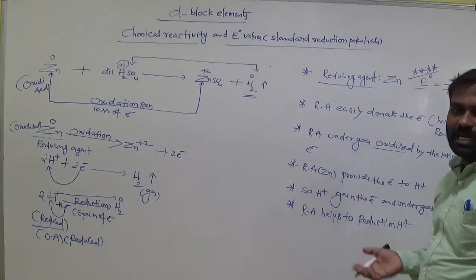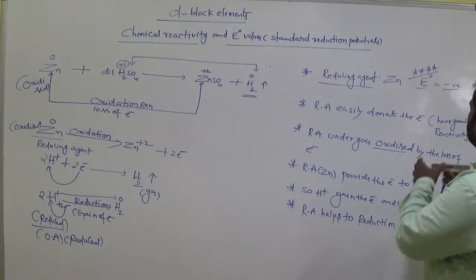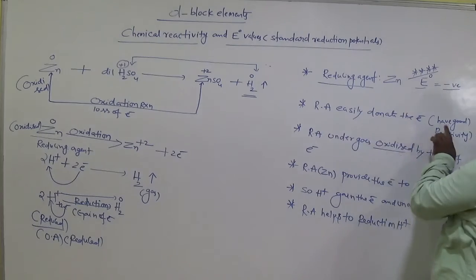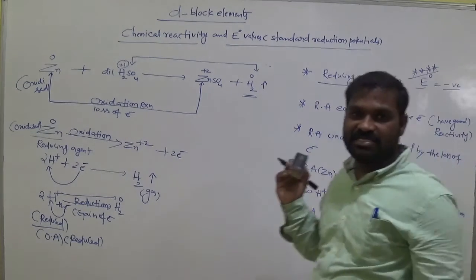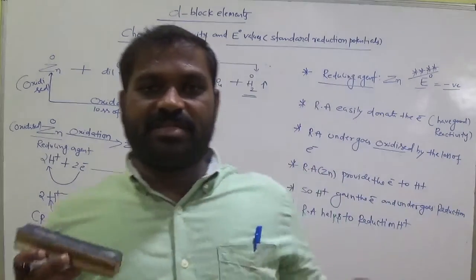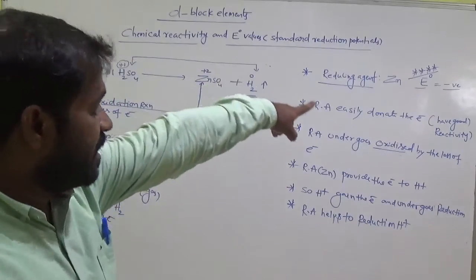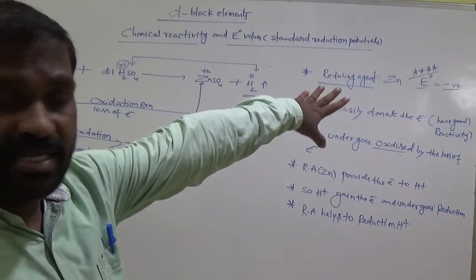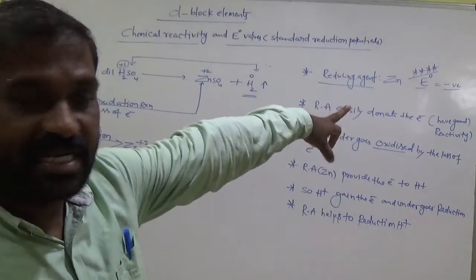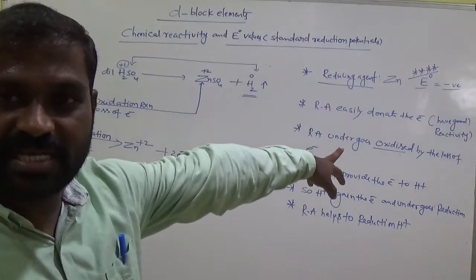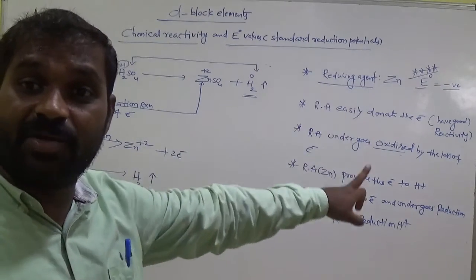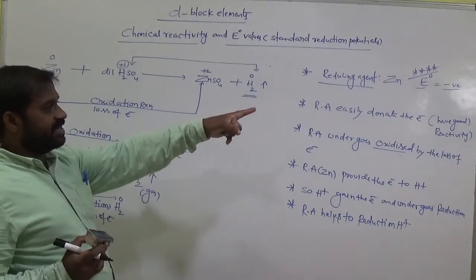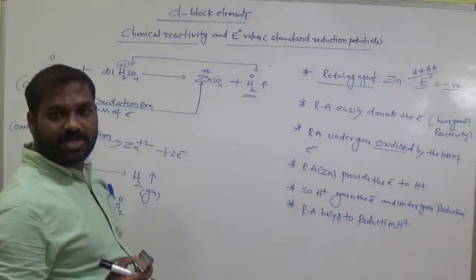They easily react with dilute acids. Those having negative standard electrode potential have very good reactivity in dilute acids. Clear? Remember this point. That means they can easily lose the electron. So they easily react with the dilute acids and easily liberate hydrogen gas from the acids. So here zinc has a negative standard reduction potential value.